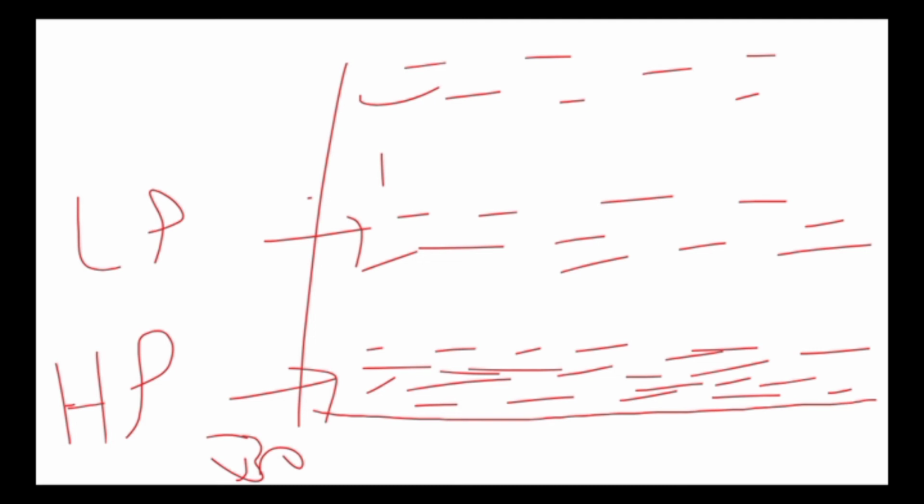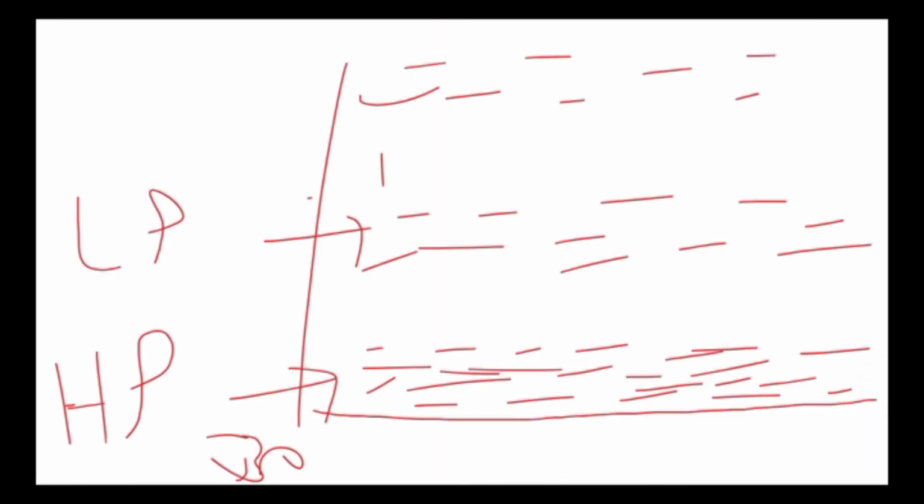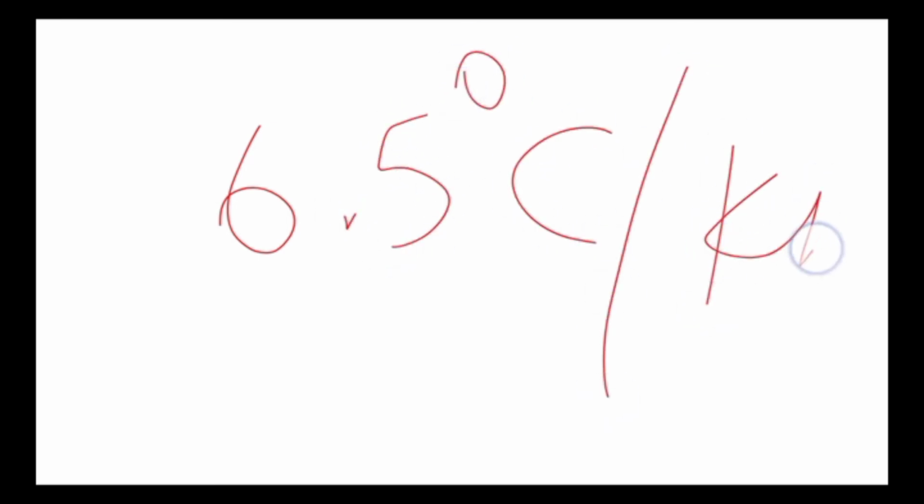Okay, our earth's normal lapse rate is 6.5 degrees Celsius per kilometer. What is the meaning of this? This means that whenever you go above the surface, the temperature will decrease at 6.5 degrees Celsius per kilometer.